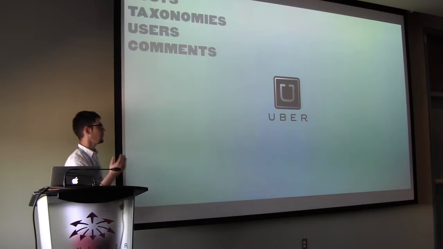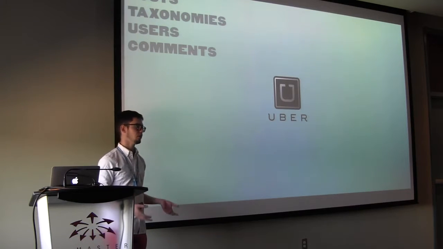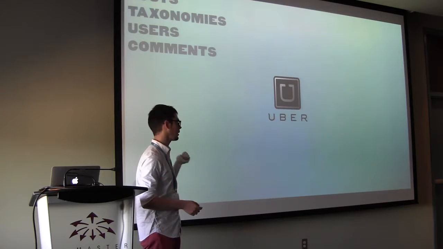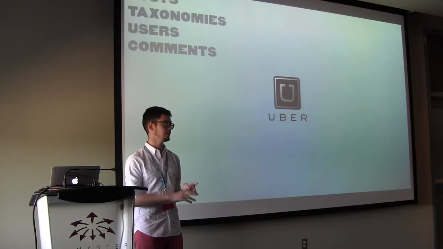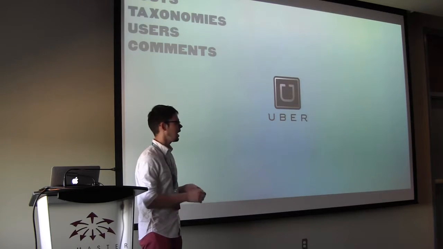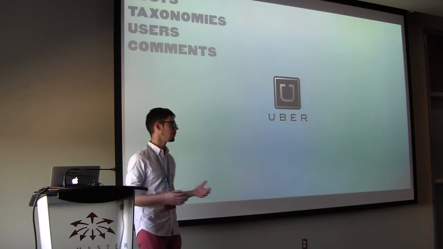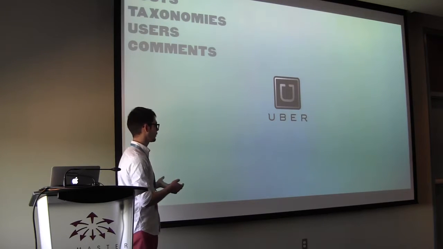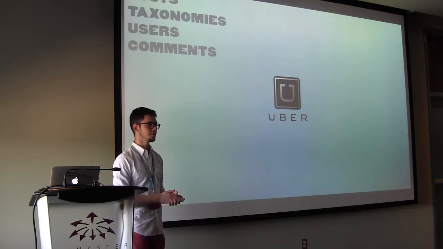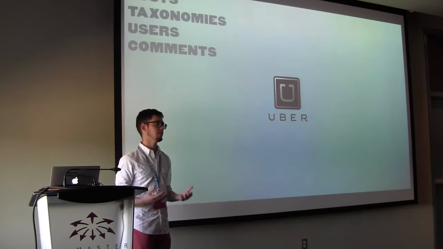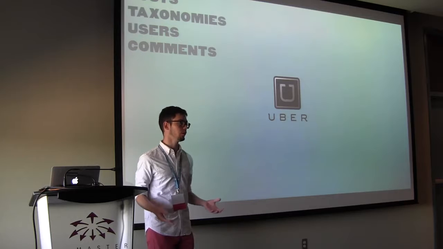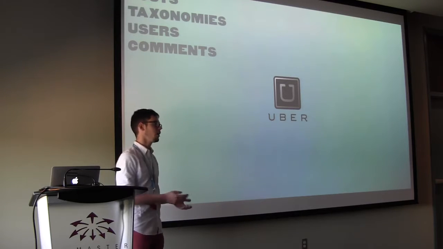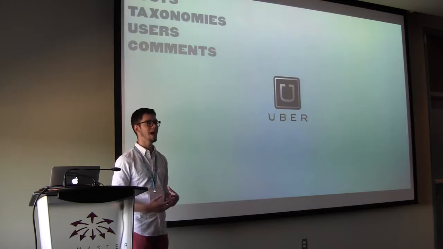Now, obviously, in all of these options, WordPress might not be the best long-term solution, especially for this example, right? Because Uber has a lot of real-time location tracking going on. For legal reasons, they have to keep track of some of these things. And WordPress isn't really designed to scale in that way. But Uber obviously has gotten to the point where they validated their idea. In their early days, a solution like this might have made sense, a really simple approach to the idea that was something that could probably be easily built in a couple weeks by an experienced developer, rather than a couple of months trying to build a really complex backend with real-time socket communication and all that kind of stuff.